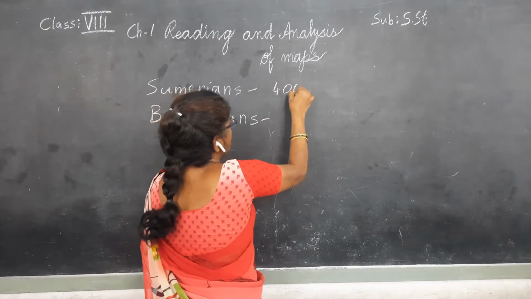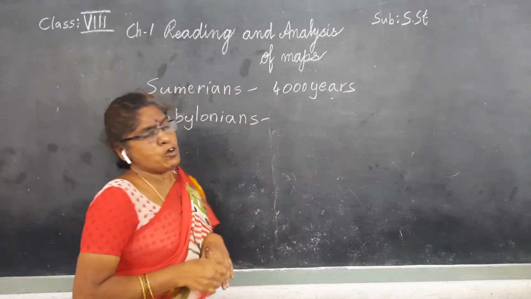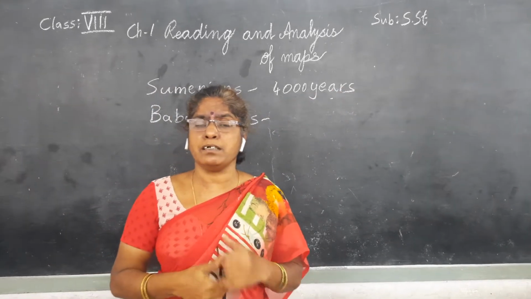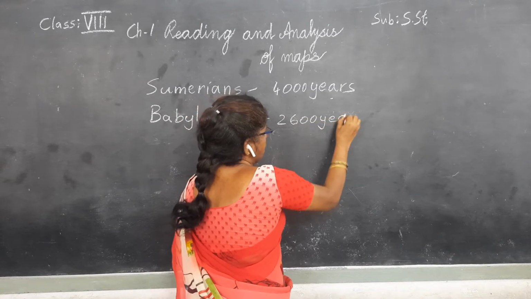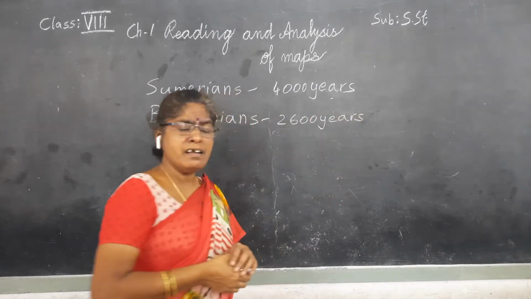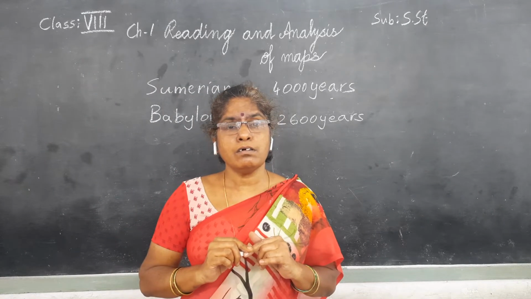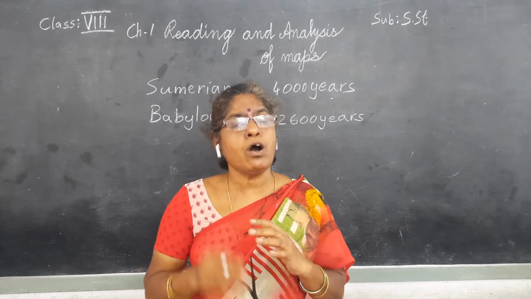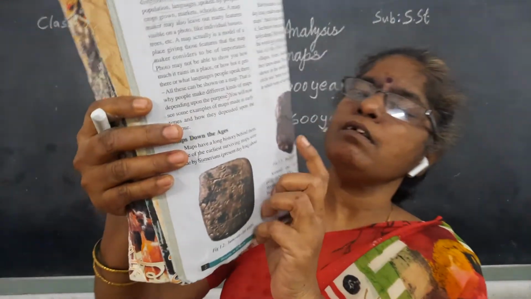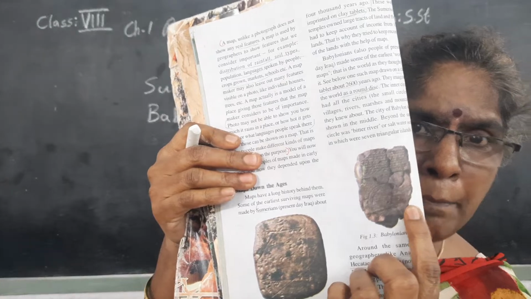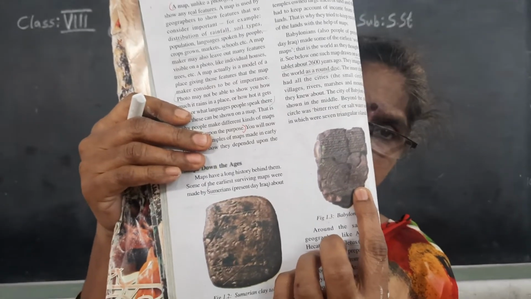Sumerians prepared maps 4,000 years back, and Babylonians prepared world maps 2,600 years back. They also prepared maps on clay tablets. I will show you the picture. This one. It was the world map created by Babylonians.